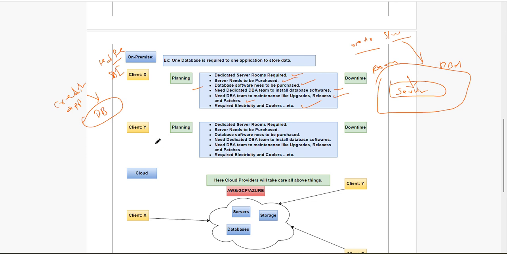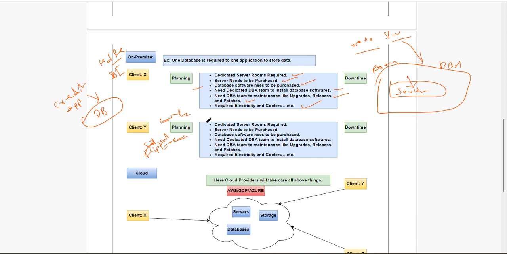Some client Y, another bank maintaining loan related data, or some company doing e-commerce, like Flipkart, that wants to track e-commerce related data.